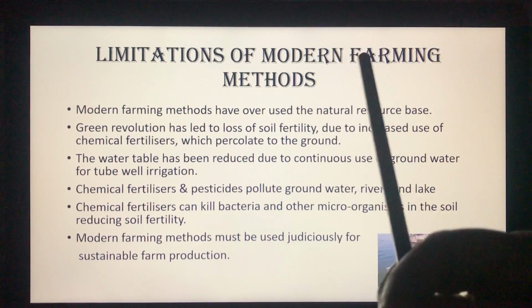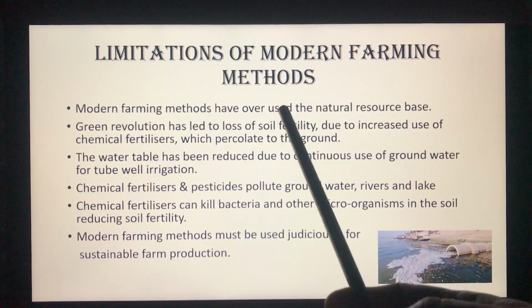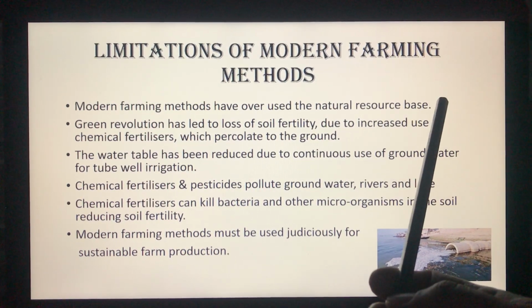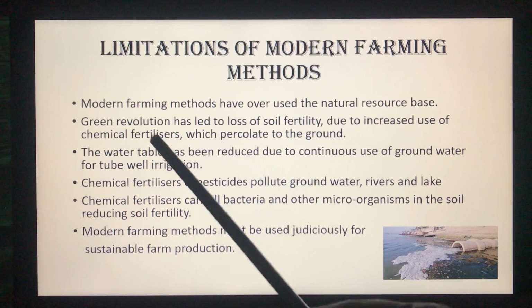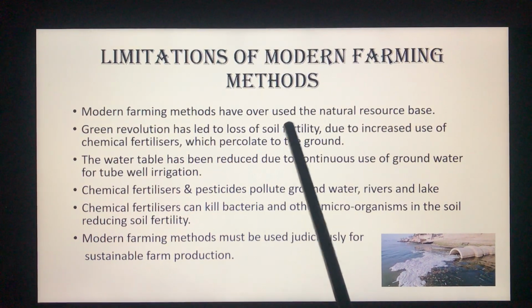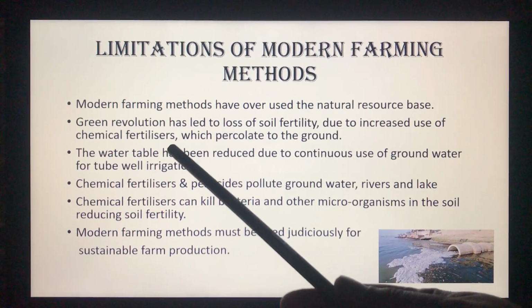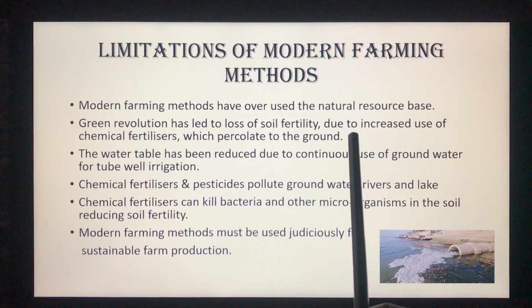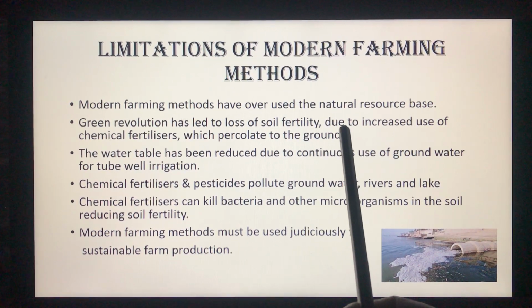However, there are certain limitations of these modern farming methods. Modern farming methods have overused the natural resource base, and in this case, the natural resource base is land. Green Revolution has led to loss of soil fertility due to increased use of chemical fertilizers. Now, many of these chemical fertilizers percolate to the ground and they have reduced the ground fertility.